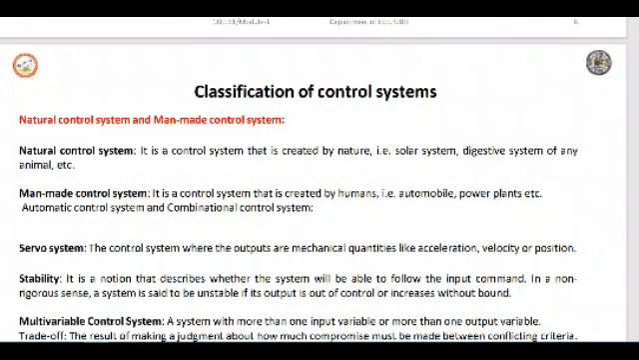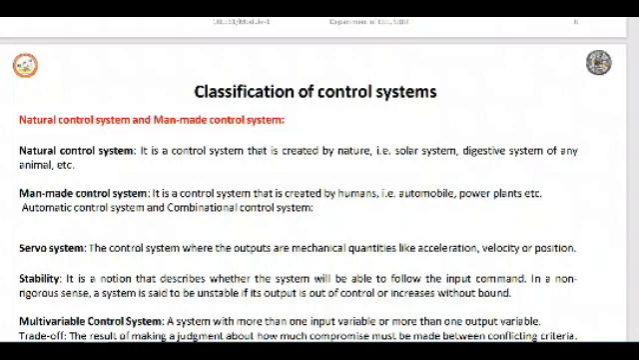This is very important, that is classification of control systems. We have natural control systems as well as man-made control systems. What do you mean by a natural control system? A control system whose controlling action is natural. For example, the solar system, the digestive system of any human, etc. These are all controlled by natural means, so we call this a natural control system.